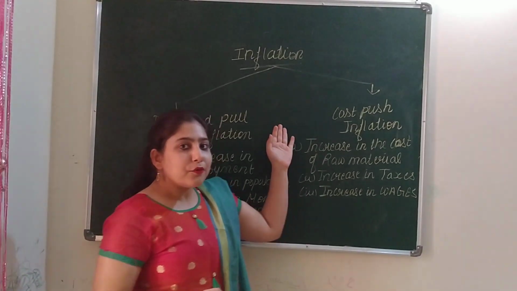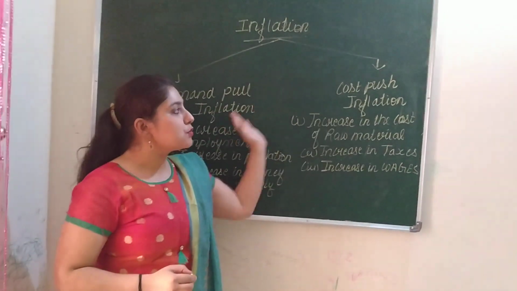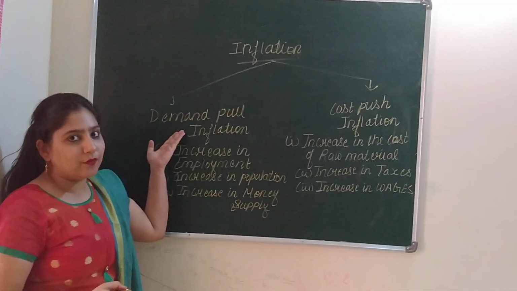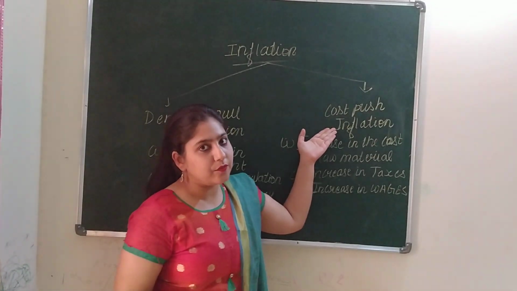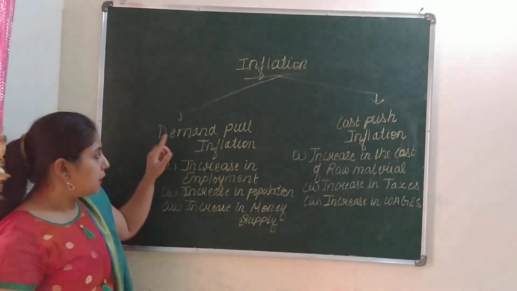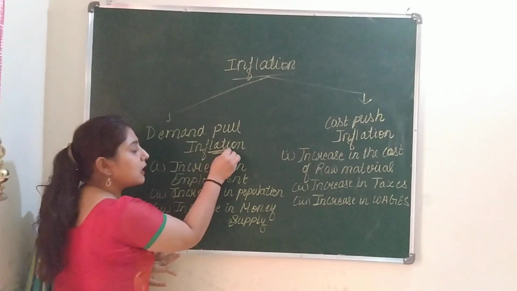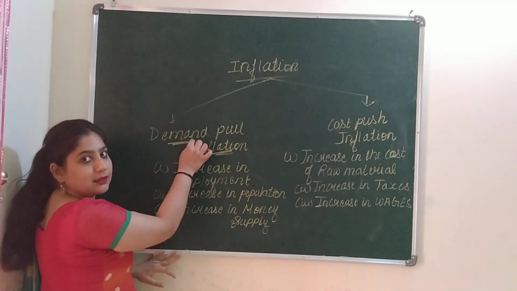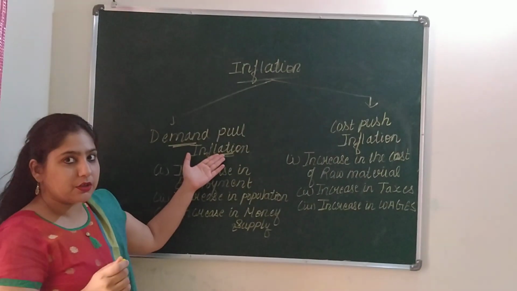Now, we will discuss inflation with the help of these two aspects. First is demand pull inflation and second is cost push inflation. If we look at demand pull inflation, when inflation occurs due to an increase in demand, that term denotes demand pull inflation.